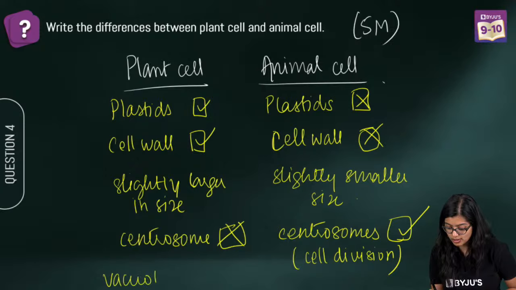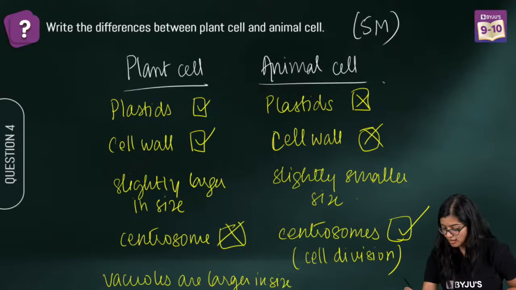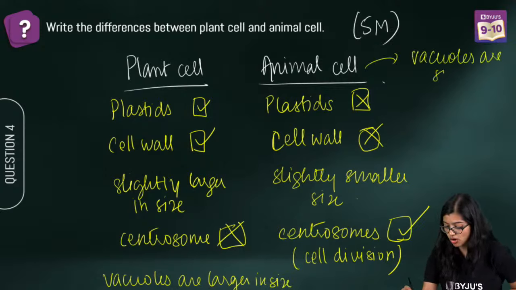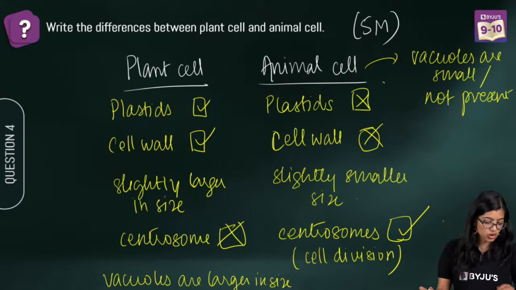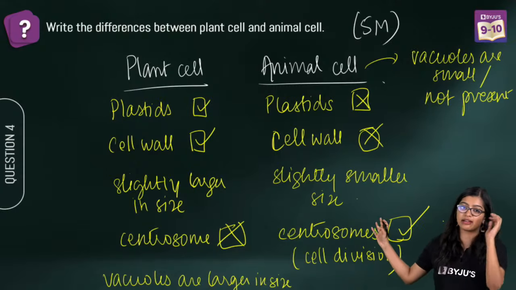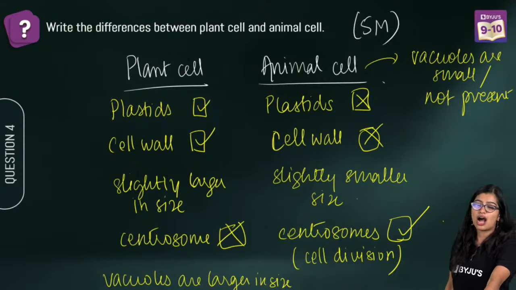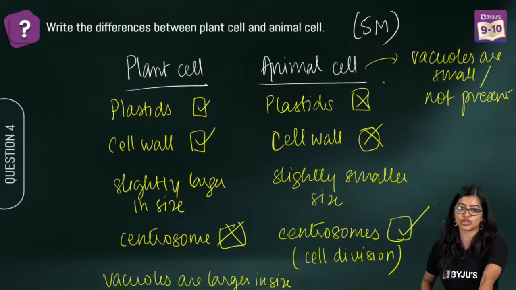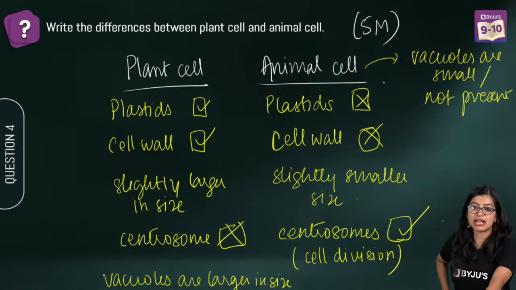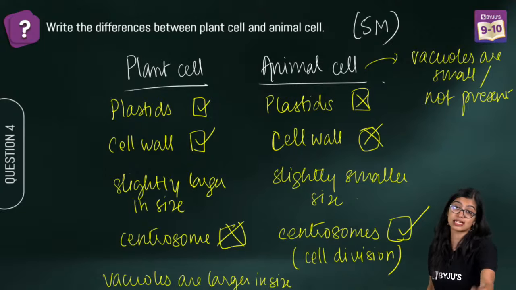Here vacuoles are larger in size, while in animal cells vacuoles are small or not present, right? Chloroplast point is already covered under plastids in the beginning. You will not be able to talk about locomotion per se. Plants can make their own food? Not all plant cells. Only plant cells which have chloroplast can make their own food, so that will not be a proper point. Yes, dictyosomes are present in plants but not in animals.